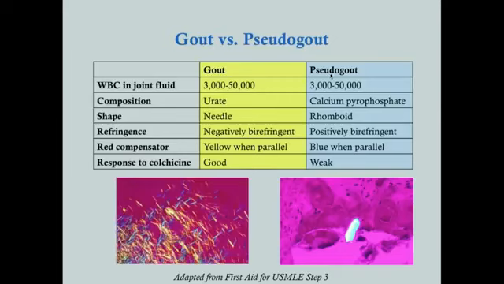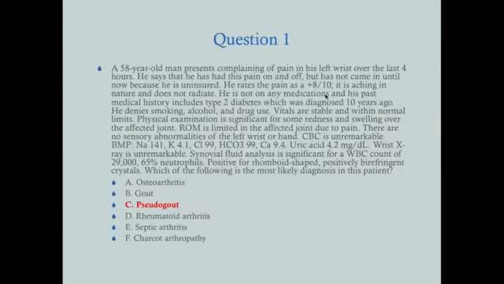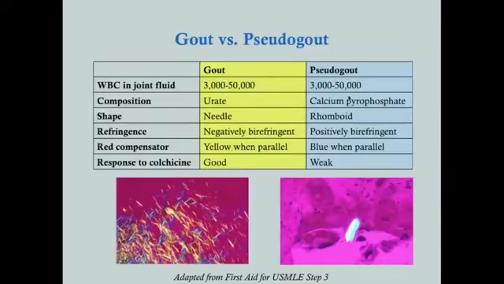Not all patients with pseudogout have high calcium levels, and not all patients with high calcium levels are going to have pseudogout. Okay, so like in this patient, if you look, his calcium was actually normal, but he has pseudogout. Okay, likewise, you can have a high calcium level and not have pseudogout. Okay, so they're associated. They're not causative.